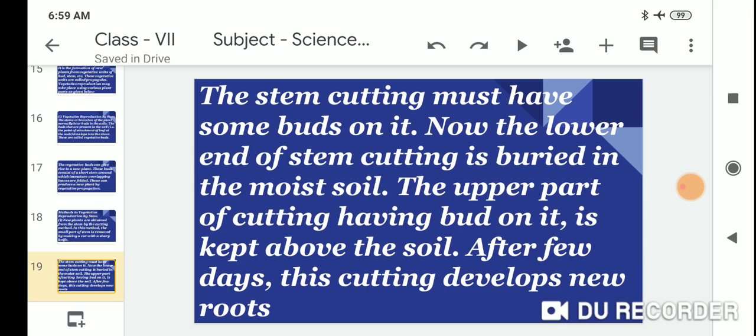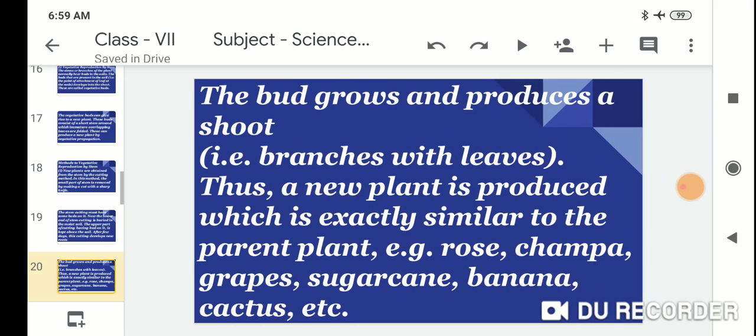Now the lower end of the stem cutting is buried in moist soil. The upper part of the cutting having buds on it is kept above the soil. After a few days, this cutting develops new roots. The buds grow and produce shoots. Thus a new plant is produced which is exactly similar to the parent plant: rose, champa, grapes, sugarcane,